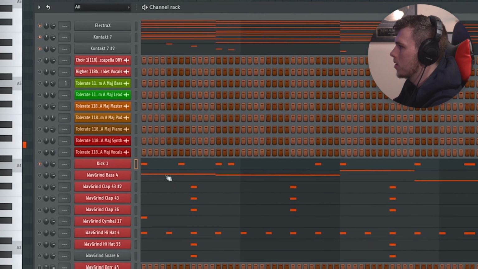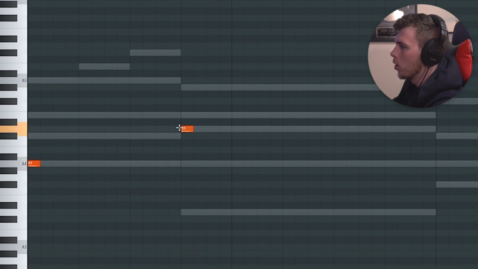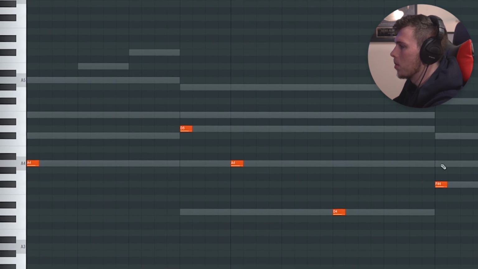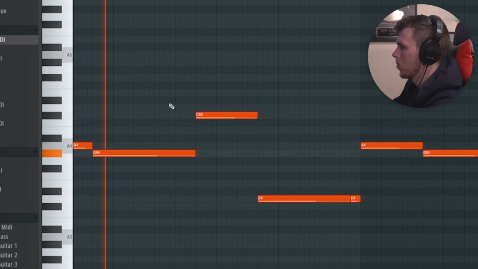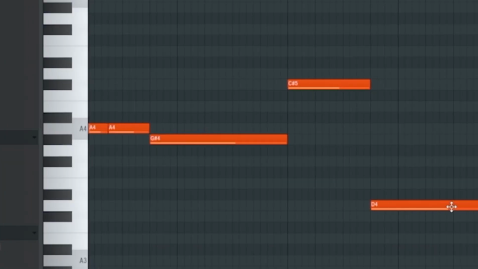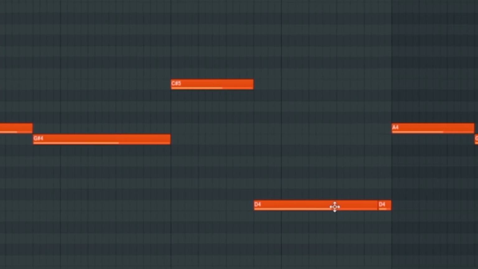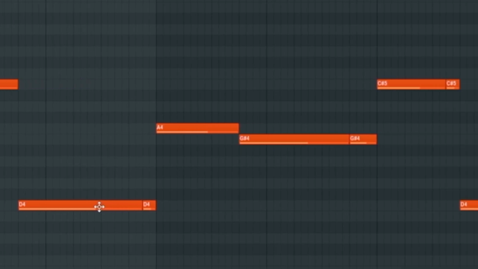I want to copy this kick sequence I made onto this bass here. One of the best things about having the MIDI is you can go and follow the notes in the background using the bass, and you'll never have an 808 or a bass that's out of key. You'll notice there are way more kicks hitting than the bass. I didn't want the bass to repeat every single time the kick is hitting, because I feel like that'll be too repetitive and there'll be too much going on.